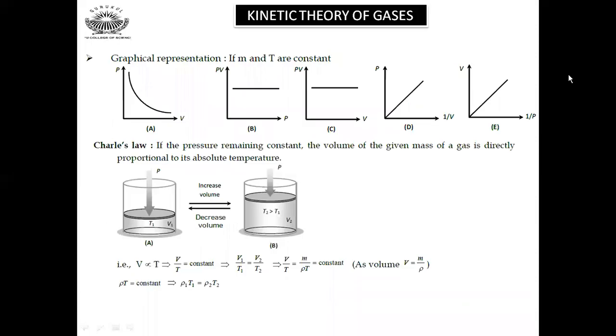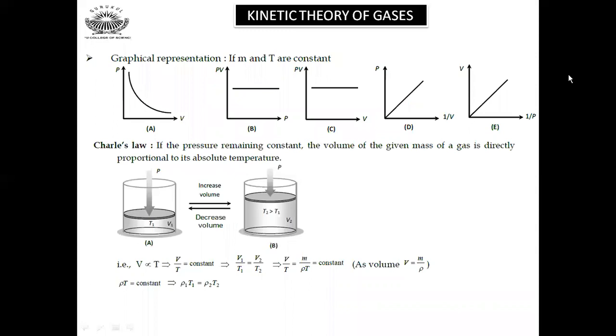Now the graphical representation, if M and T are constant: the PV graph, then PV versus P graph, then PV versus V graph, then P versus 1 by V graph, and V versus 1 by P graph. So all are shown to you. Basically the P versus V graph which is shown to you here is parabolic in nature. So that is the important graph which we need to remember here.